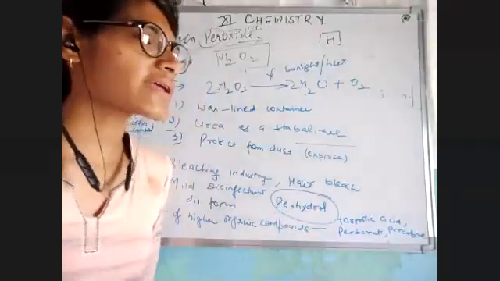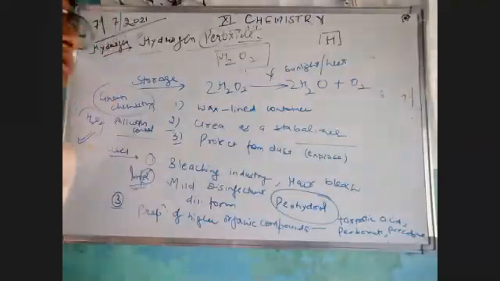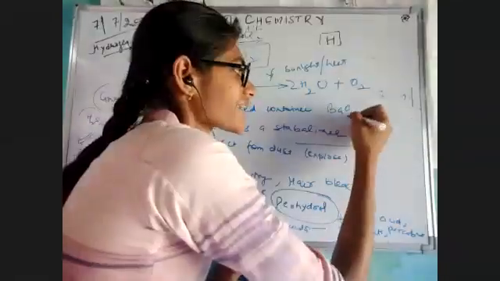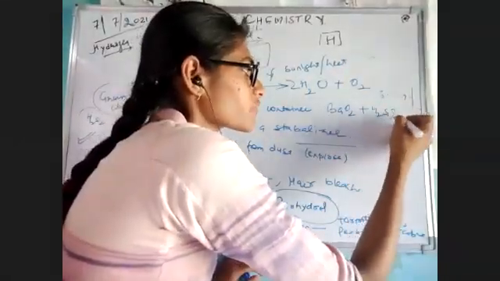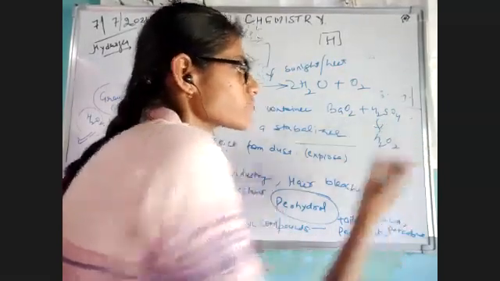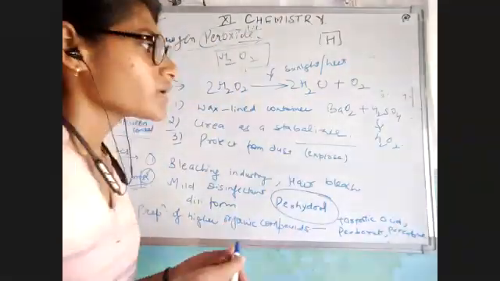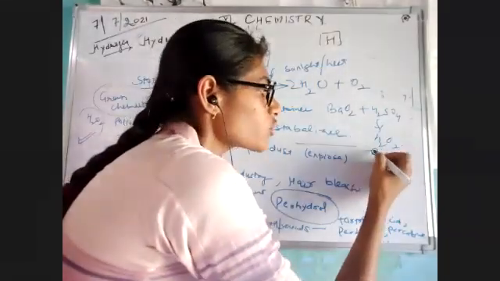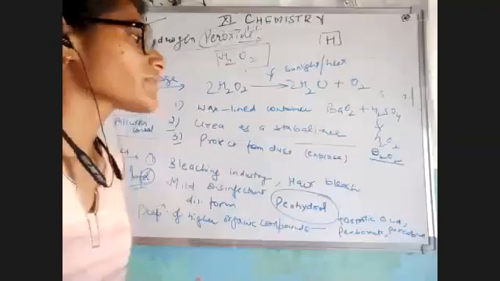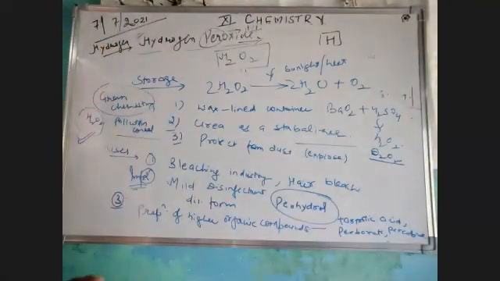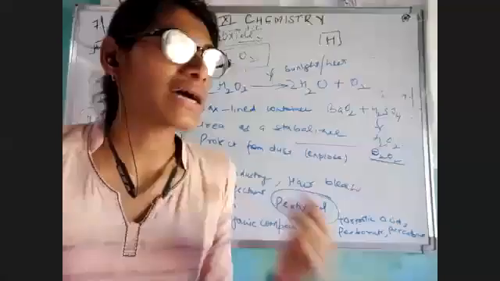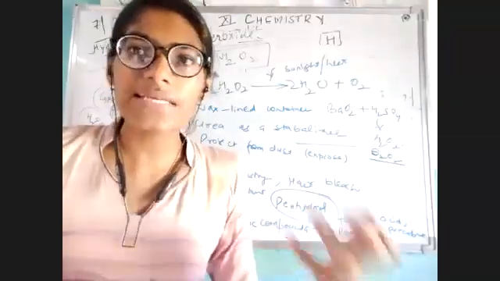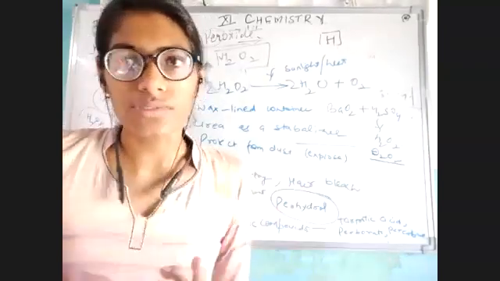Second point, I have told you, its preparation. We can prepare it from barium peroxide. What was barium peroxide? BaO2. We are just adding some sulfuric acid into it and it will give you H2O2. And I have told you, we can easily prepare deuterium oxide, D2O2, also. The last point we have done is about the physical property: it is almost colorless, but the point is it is highly decomposable. It can easily give you water and oxygen.